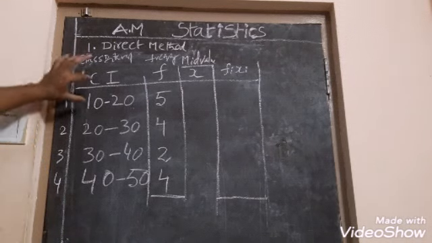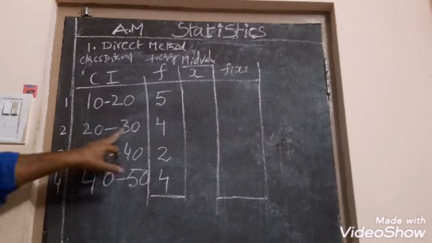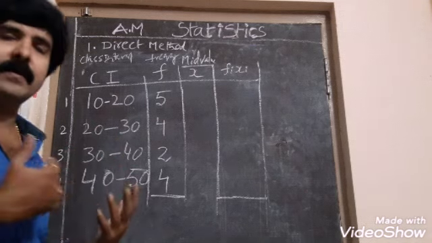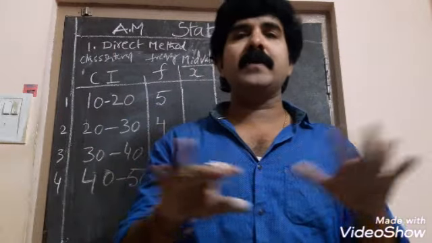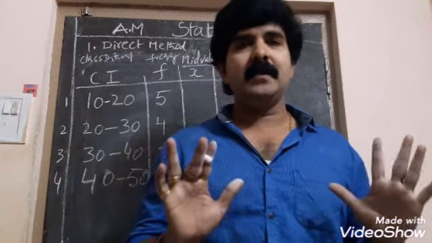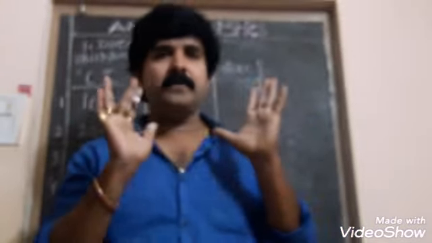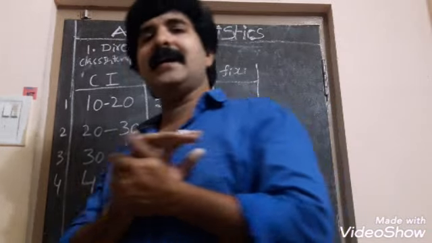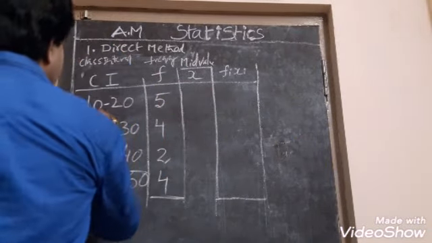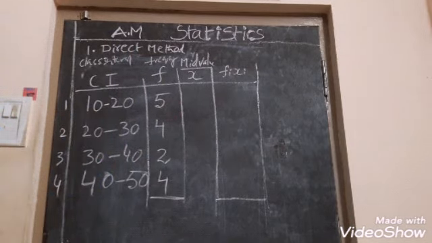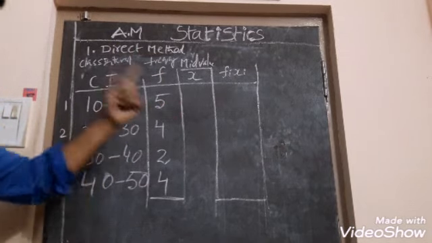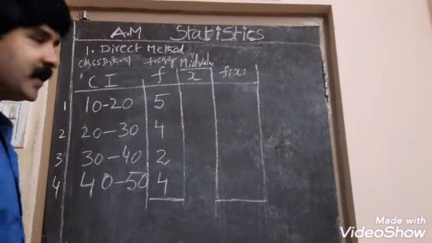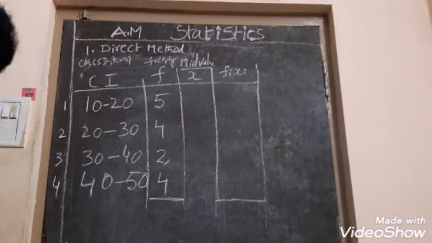So here you see he has given 10 to 20, 20 to 30, 30 to 40, 40 to 50. To calculate this problem, you don't require anything other than that. But actually doing the problem, after understanding this data, what is the data he has given? 10 to 20 means what? Here it is representing frequency. 5 members have obtained marks in between 10 and 20.